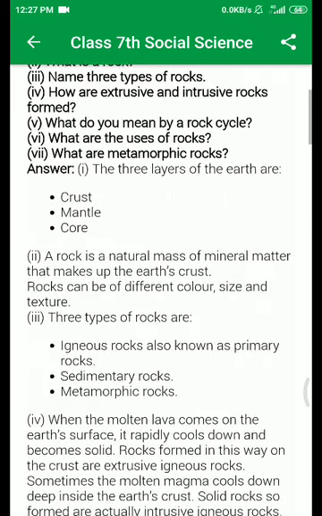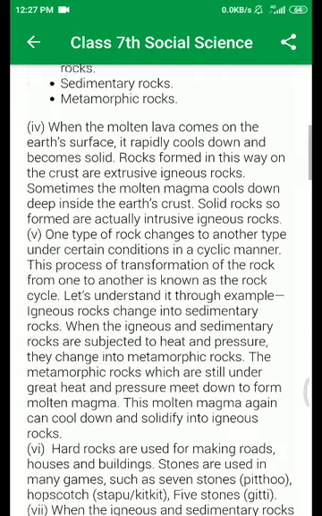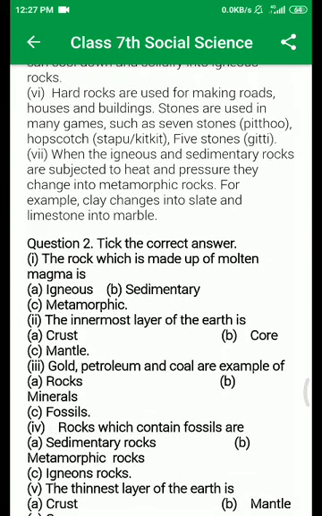The next question, what are metamorphic rocks? Here is the answer. When the igneous and sedimentary rock are subjected to heat and pressure, they change into metamorphic rock. For example, clay changes into slate and limestone into marble. Those are examples of metamorphic rock.